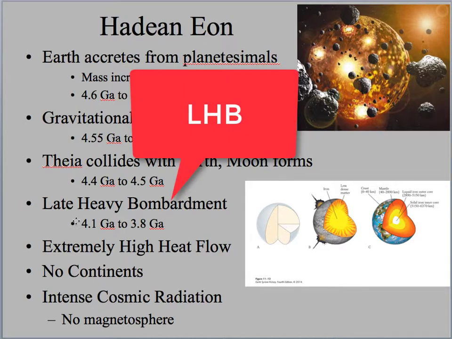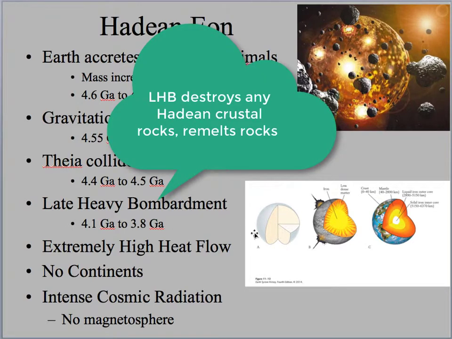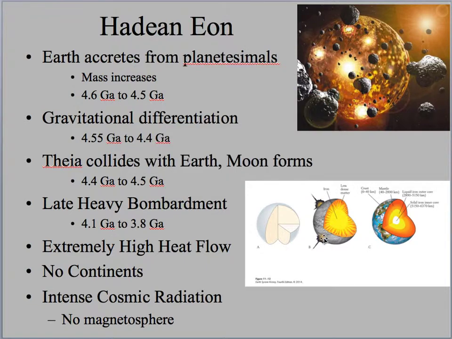However, this late heavy bombardment period obliterated that early crust, probably remelted it, and again, the frictional energy from these impacts contributed to Earth's heat flow. In fact, that's where we talk about this extremely high heat flow. The rocks on Earth were anywhere from 3 to 6 times hotter during the Hadean period than they are today. And we had this intense cosmic radiation.